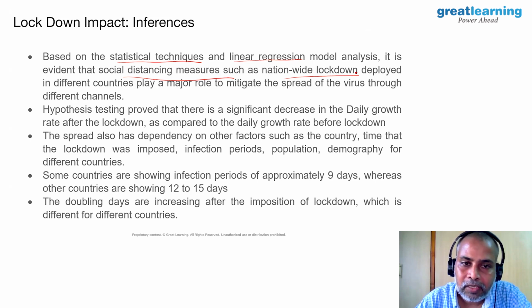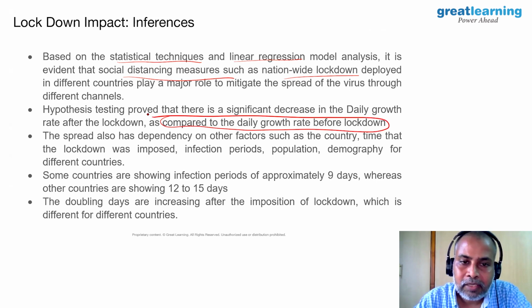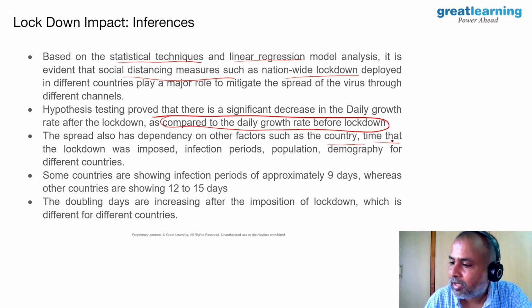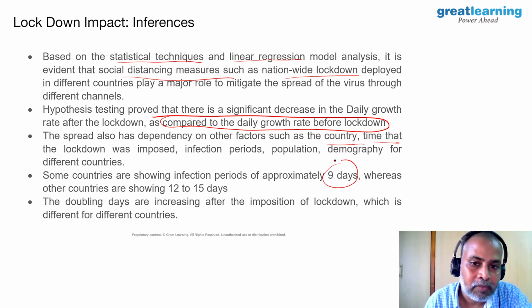Hypothesis testing proved that there is a significant decrease in the daily growth rate after the lockdown as compared to the daily growth rate before the lockdown. The spread also depends on other factors such as country, time the lockdown was imposed, infection periods, population, and demography. Some countries show infection periods of approximately 9 days, with the spread coming down after 9 days of lockdown, whereas other countries showed the spread coming down after 12 or 15 days.